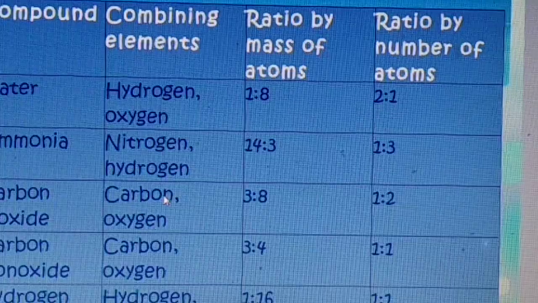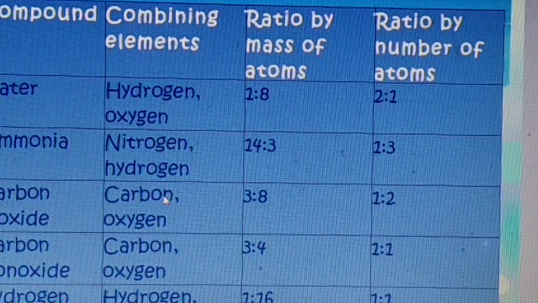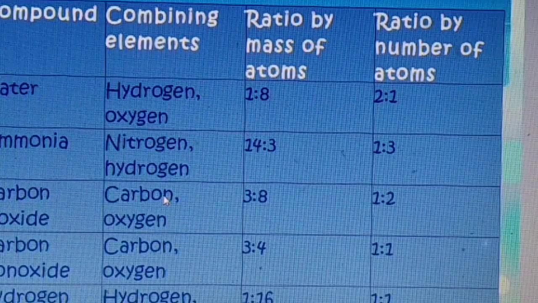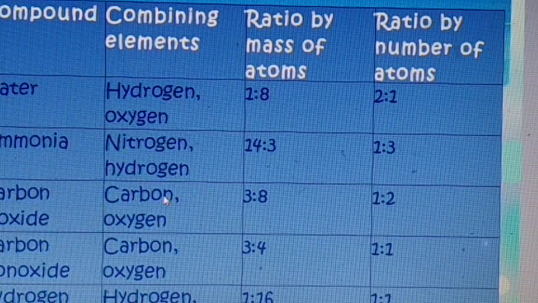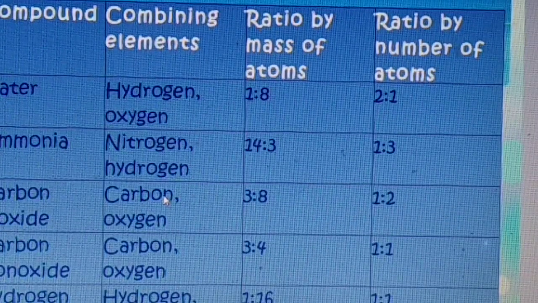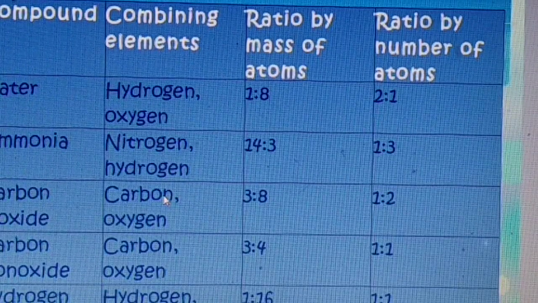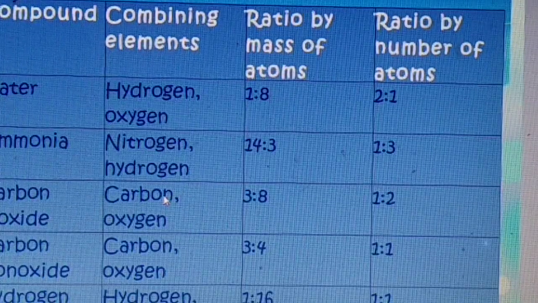Hydrogen peroxide, H2O2. Water is H2O, but hydrogen peroxide, my dear children, is H2O2. So which elements are present? Hydrogen and oxygen. So what is the ratio of the mass of the atoms? Hydrogen 2, so 2; oxygen 2, so 32. One oxygen atom mass is 16 AMU.